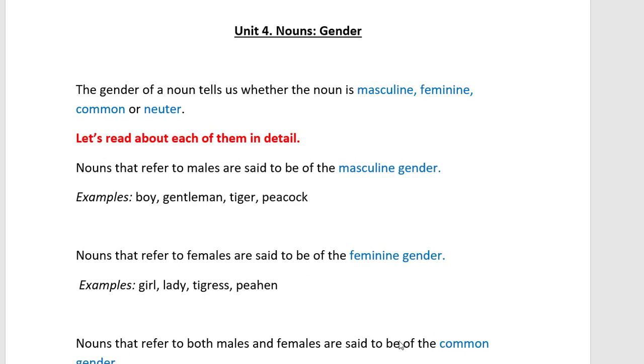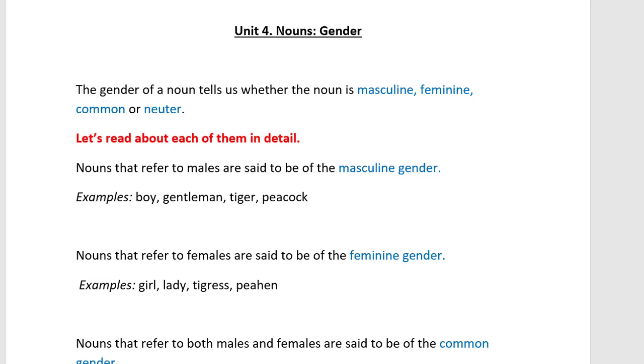Nouns that refer to male. I told you male, right? So whichever nouns refer to male, we call it the masculine gender. And nouns that refer to female are said to be feminine gender. So boys come in masculine gender, girls come in feminine gender. You see the examples: boy, gentleman, tiger, peacock.